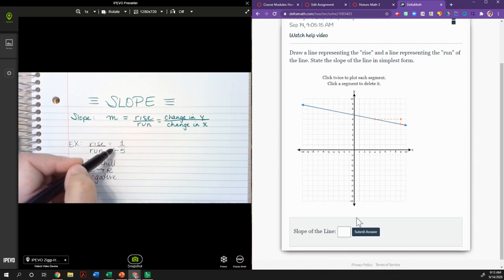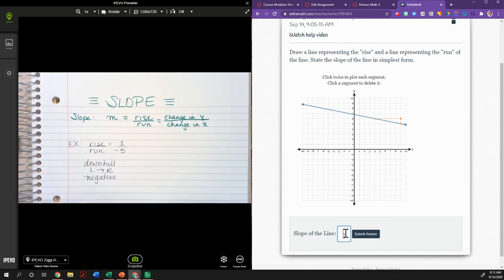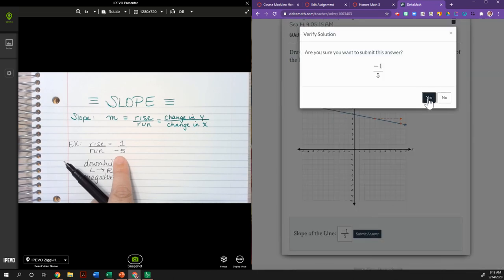Now let's look over here. We're going to type this in. I'm going to type in a fraction bar, and then -1 over 5. Now I know I typed here 1 over -5. It doesn't matter where that negative sign appears in the answer as long as there's only one. So submit my answer.